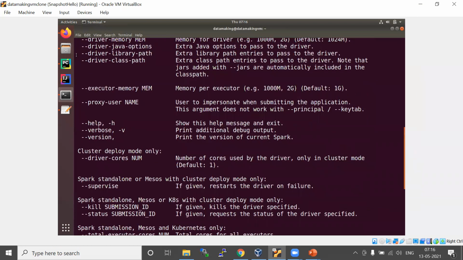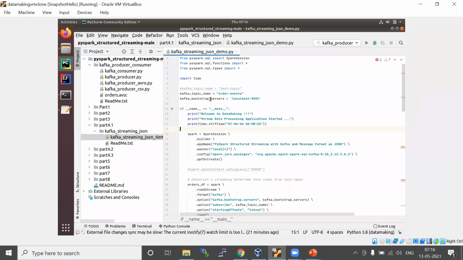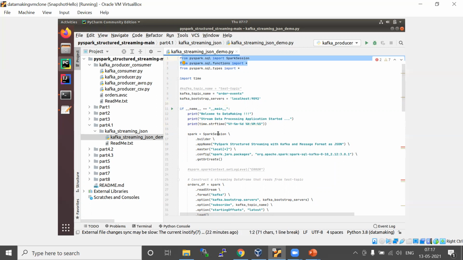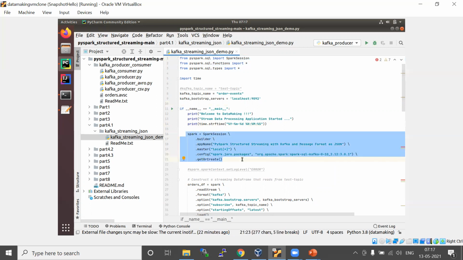So that is the one thing. The important thing you should take care of before running your code is how you are going to provide the Kafka dependencies, or the Kafka PySpark connector details. Now we'll start. It is going to be the same as what we saw in the earlier PySpark streaming example: importing the packages and then creating the Spark session object. Extra, we are providing the dependency details here.